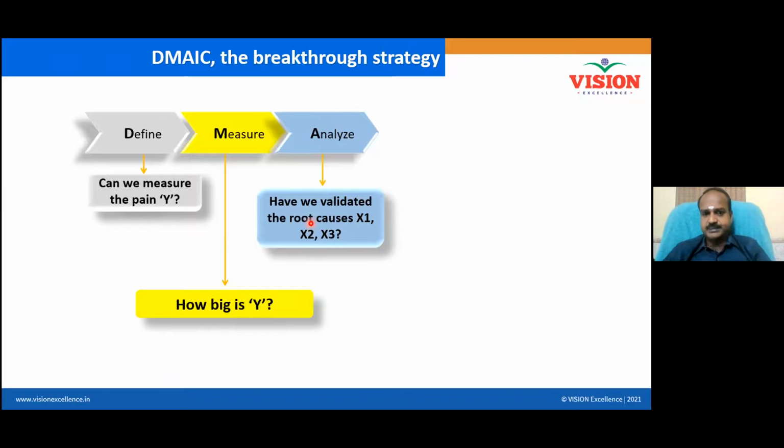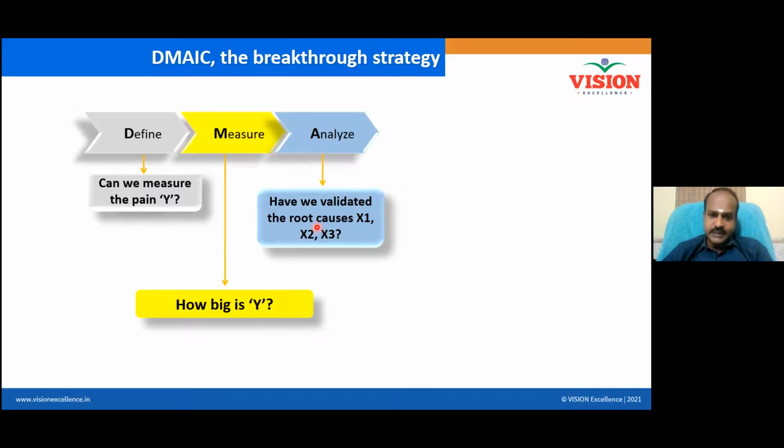Imagine a crime has happened and you found the criminal. You found the culprit. You are producing him in the court. Do you think the judge will believe you? Evidence. Even if you catch the culprit and produce him in the court, the judge is not going to believe you. The judge will ask for evidence. Same way, even when you identify the root cause, companies and your boss may not believe you. You should be able to validate the root cause.